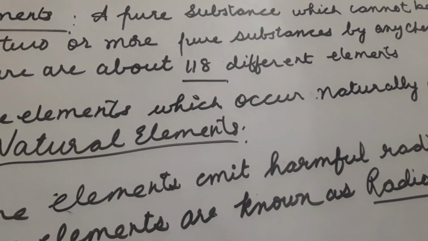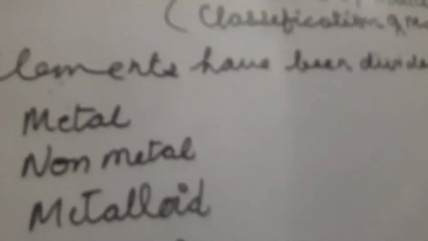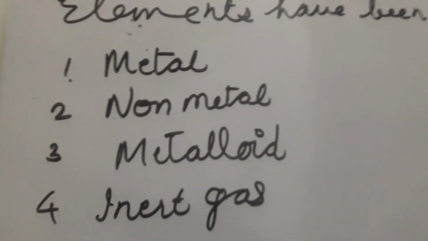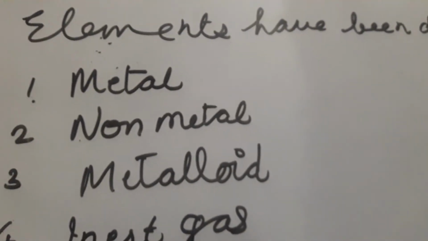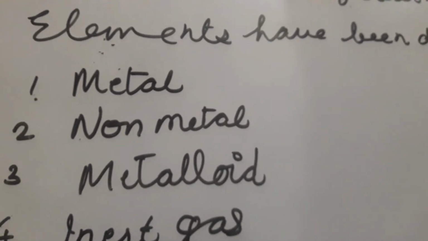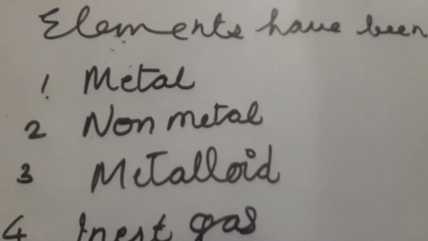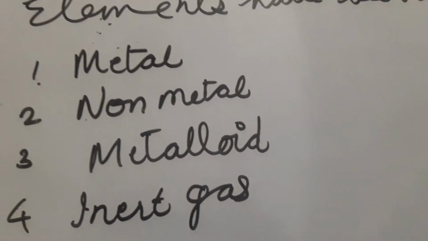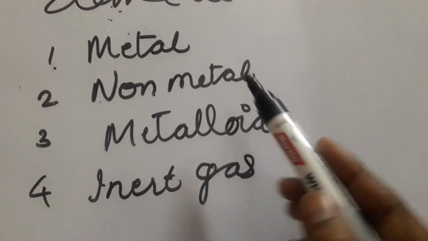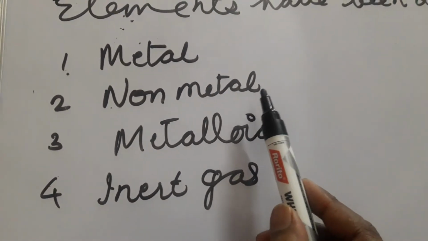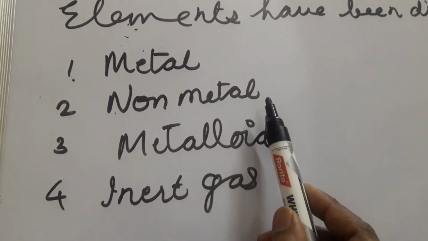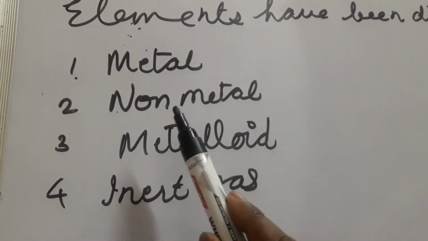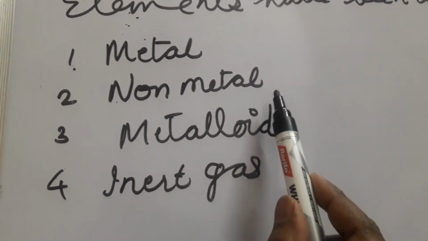So next are the four different classes, now I will explain to you. Yes, children, elements have been divided into four classes. The first one is metal, like iron, steel, copper, brass, silver, gold, aluminium. They all are metals. The second, non-metal: all the gases, sulfur, nitrogen, oxygen, carbon dioxide come in the category of non-metal.